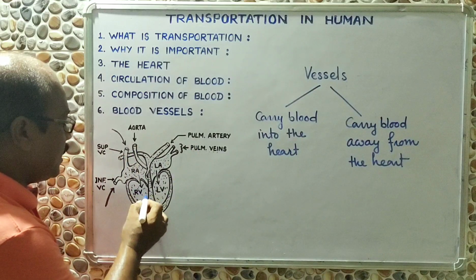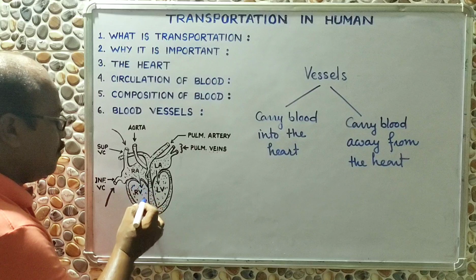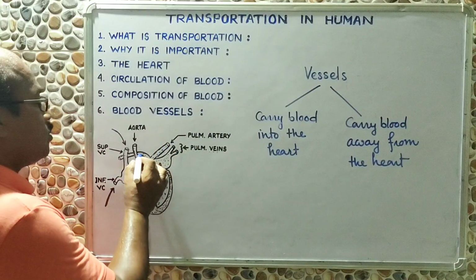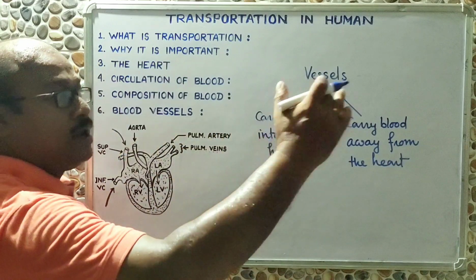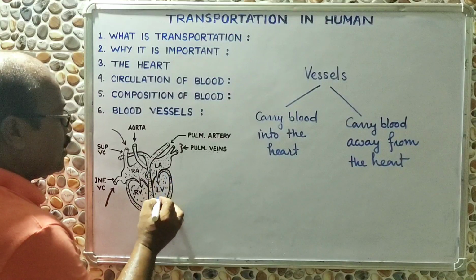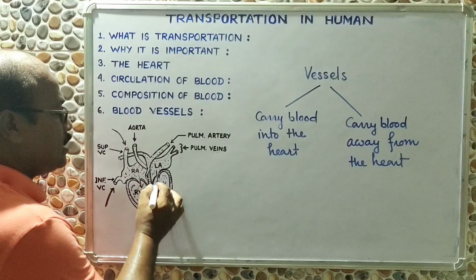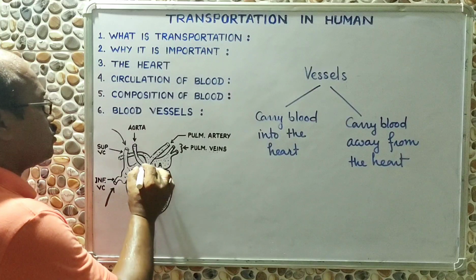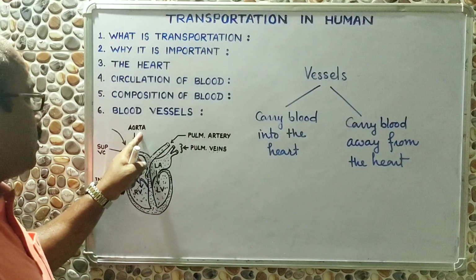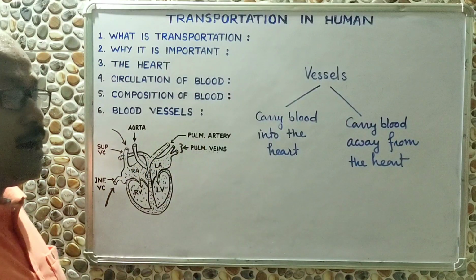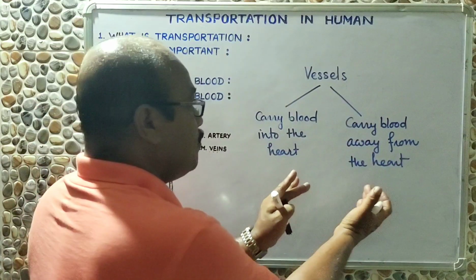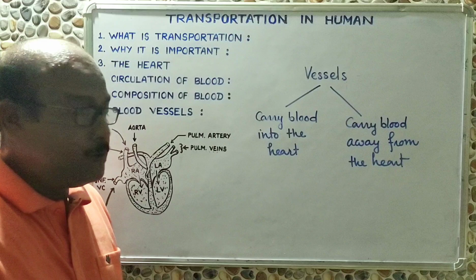From the right ventricle, the carbon dioxide containing blood goes out of the heart through this pulmonary artery, and finally goes to the lungs for oxygenation. Or from the left ventricle, the oxygenated blood to distribute inside the entire body goes out through the systemic aorta or dorsal aorta, simply aorta. So this aorta or the pulmonary arteries are blood vessels which carry blood away from the heart. So these are the two types of blood vessels we have in our body.